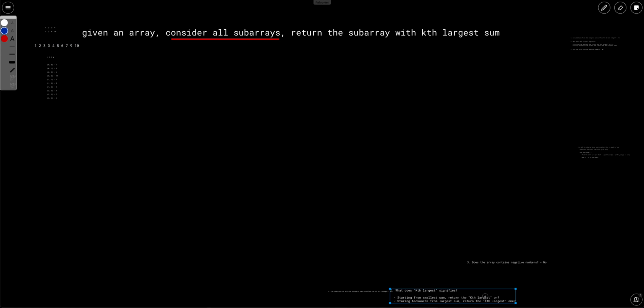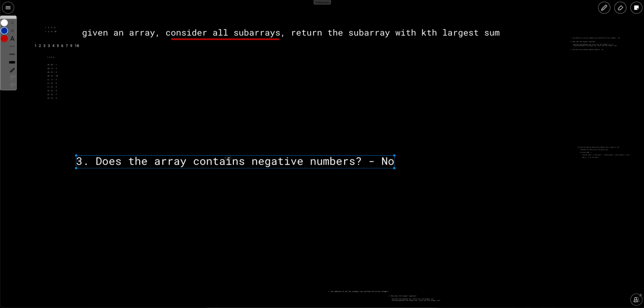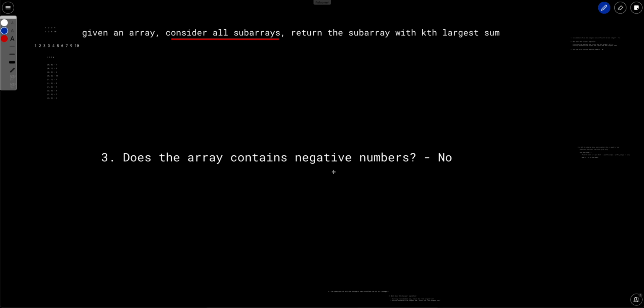There is some other ambiguity, so let's discuss that as well. One more ambiguity can be: does the array contain negative integers? We have an array, and it didn't specify whether it can contain negative or positive integers. Our solution will differ a lot if it contains negative integers.